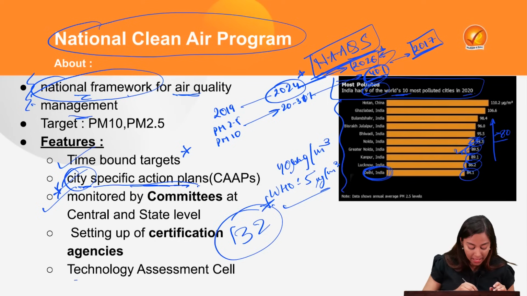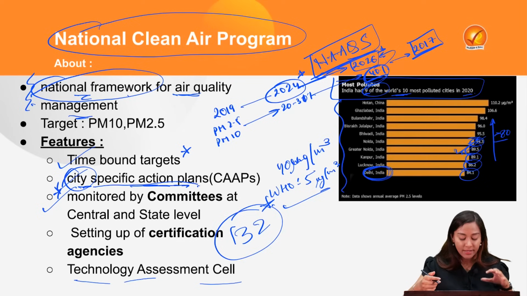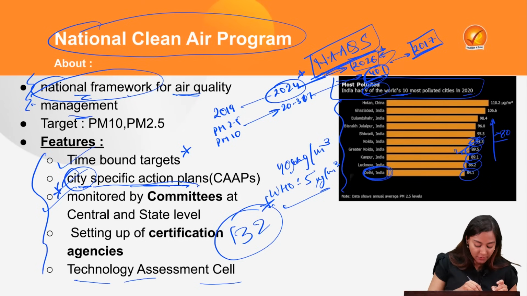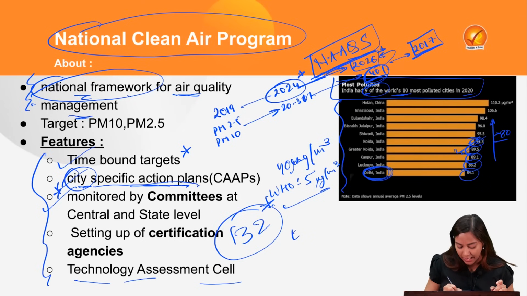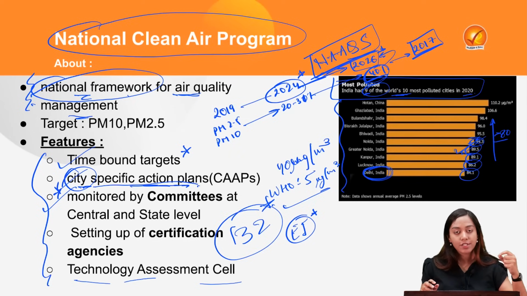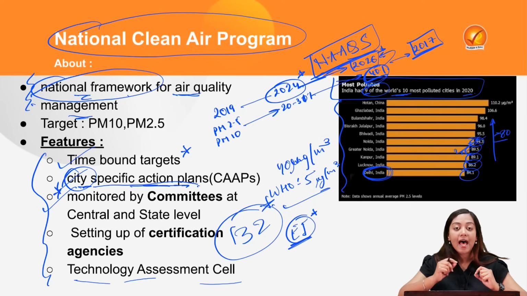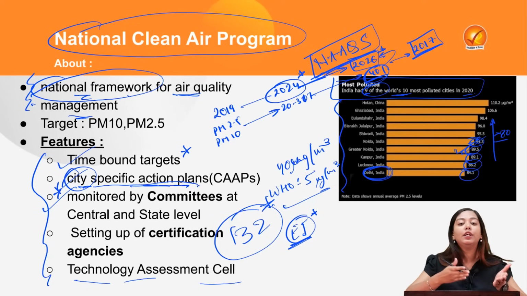The next feature is having a technology assessment cell. This technology assessment cell will ensure that any emerging or upcoming technology which can potentially help us to abate the levels of air pollution, to control them and to take proactive measures against them, we will be adopting at the city level. Along with this, one more thing is the emission inventory. Emission inventory studies need to be performed in each and every city under this program. Through these studies, one will understand the exact local point sources of pollution for that particular city, and then we will make a due plan according to it.